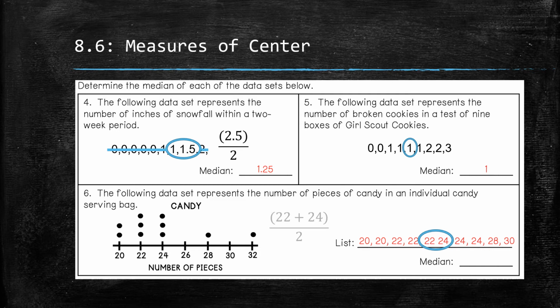Well, if we add those up and divide by 2, we're going to get 23. You can also notice when you have numbers that are close together, what number comes in between 22 and 24? 23.